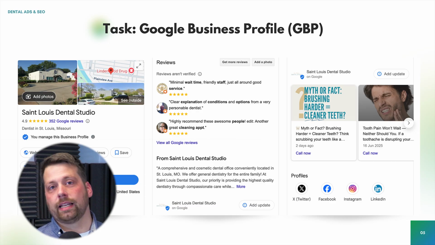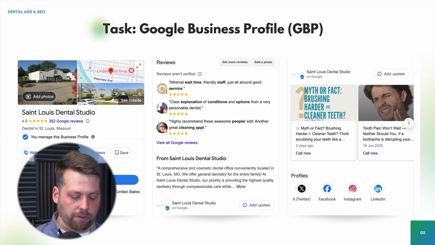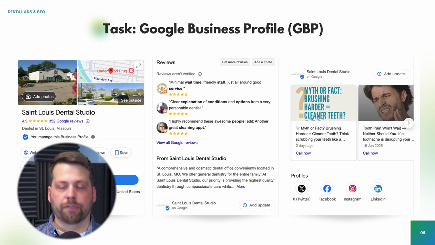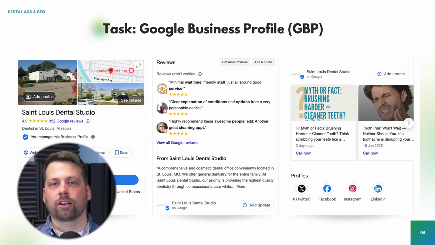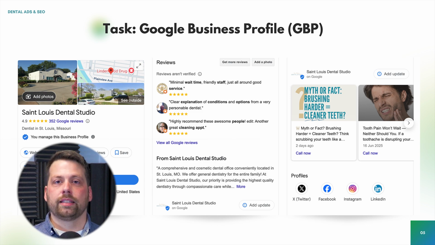The reason for that is that people are typing in their phones, dentist near me, broken tooth, I need a dentist today. And they're typing that in Google and they're seeing those map results and they see, oh, here's a dentist that's a half a mile from me with 4.9 stars. And they click the call button and the phone's ringing. They never even see your website. So people are searching for things that you can help them with.